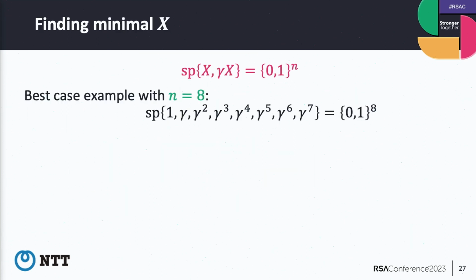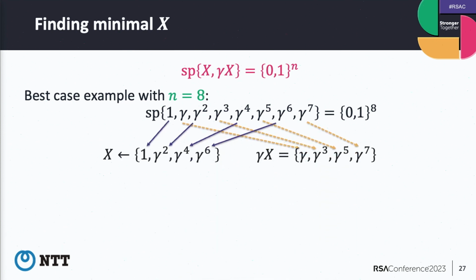Okay, this is a simple example, so n is equal to 8. First we choose any gamma, and just multiply: gamma 2, gamma 3, gamma 4, gamma 5, gamma 7, and so on. Then we assign like this. So X is 1, gamma 2, gamma 4, gamma 6. Then gamma X is, of course, gamma 3, gamma 5, gamma 7. And this, of course, takes all elements.